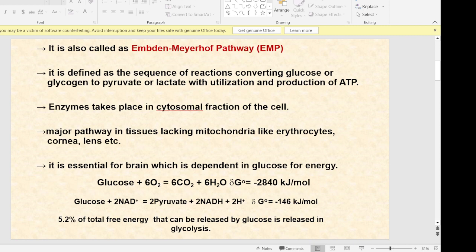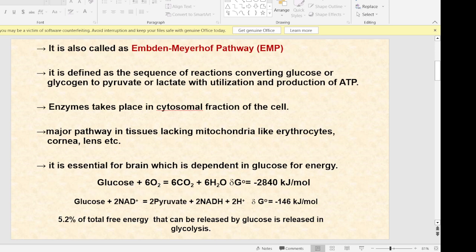This pathway is also known as Embden-Meyerhof pathway. It is a sequence of reactions which leads to conversion or breakdown of glucose, or stored form of glucose, that is glycogen, to pyruvate or lactate with utilization as well as production of energy. The location of this glycolysis is cytosol. That means the enzymes responsible for this reaction are present in cytosolic part of cell. It is a major pathway in tissues lacking mitochondria, that is erythrocytes, corneas, etc.